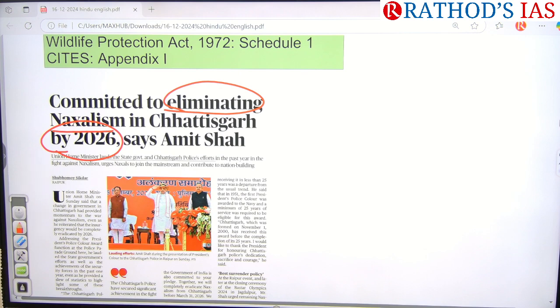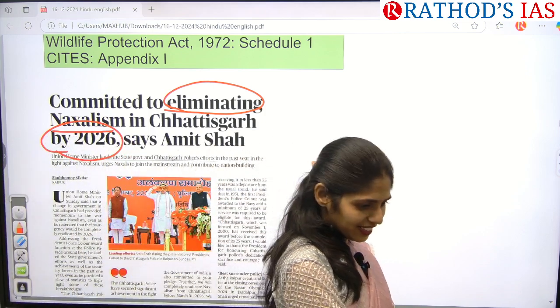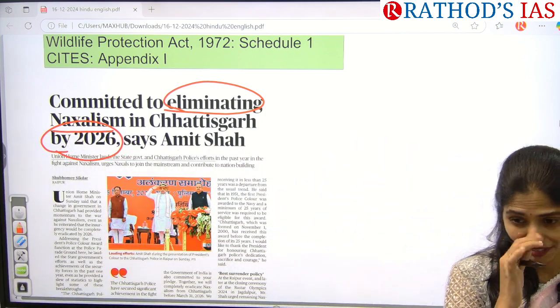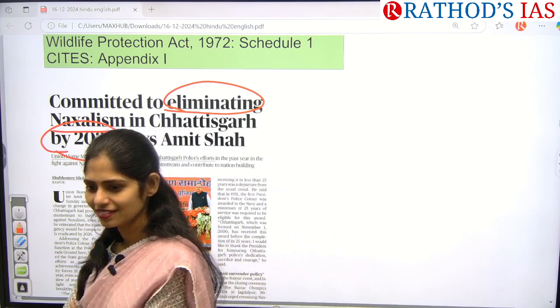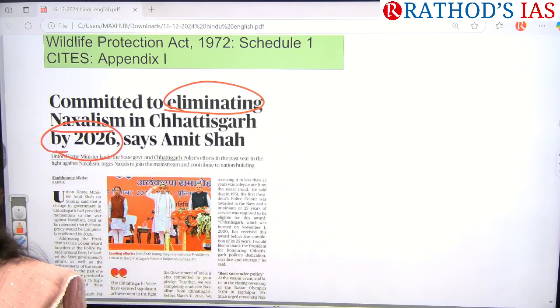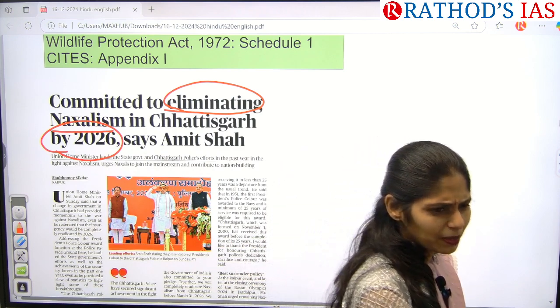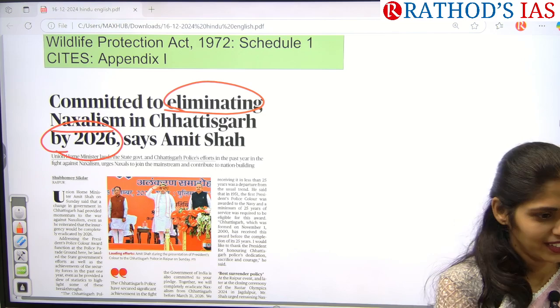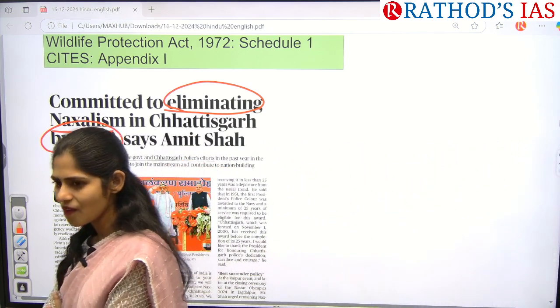Operation? Recently, I think one week back. Operation? At least can you remember that recently the government launched a lot of operations in Chhattisgarh. Many people died. What is the Samadhan?